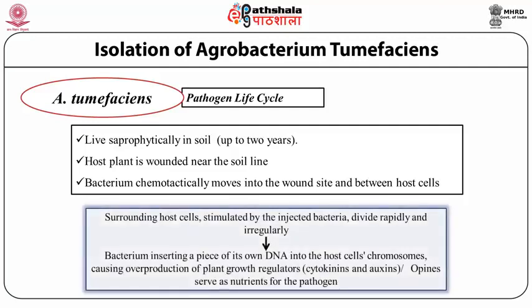The surrounding host cells, stimulated by the infected bacteria, divide rapidly and form an irregular mass of cells. Finally, the bacterium inserts a piece of its own DNA, or gene, into the host cell chromosome, causing overproduction of growth regulators like cytokinin and auxins.